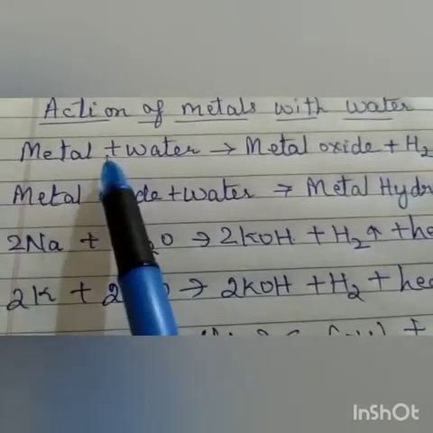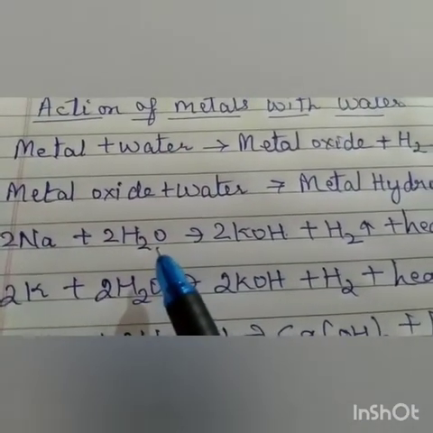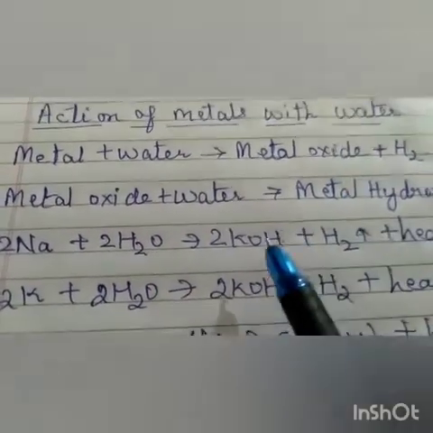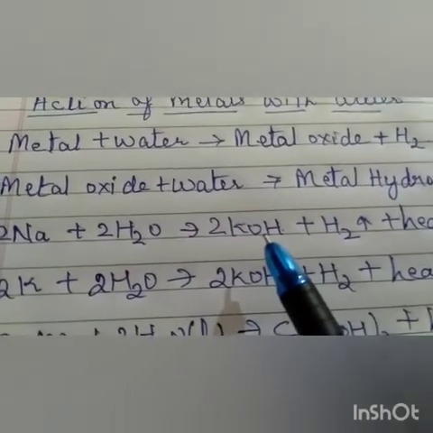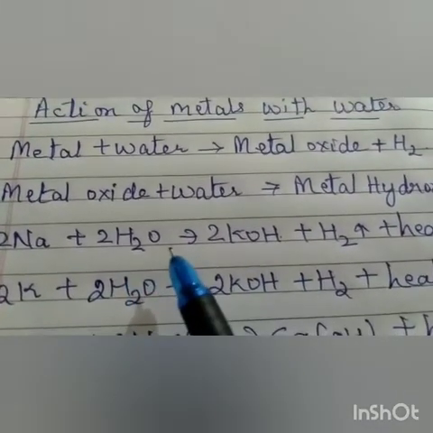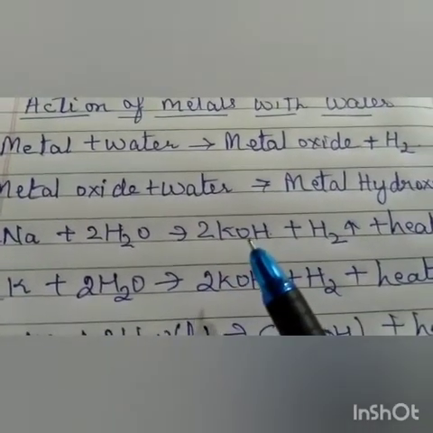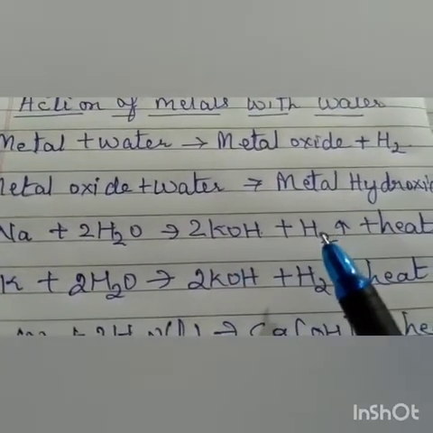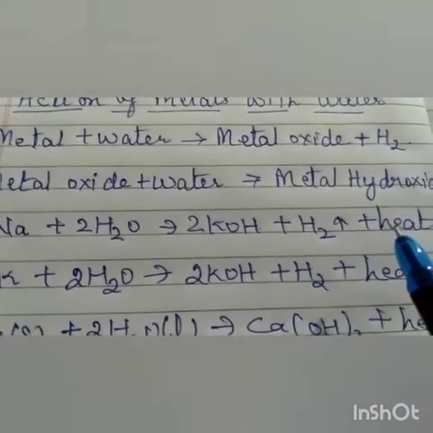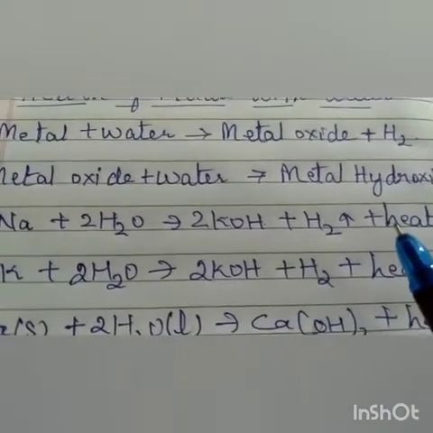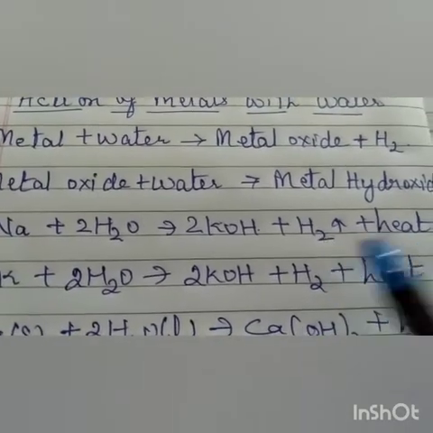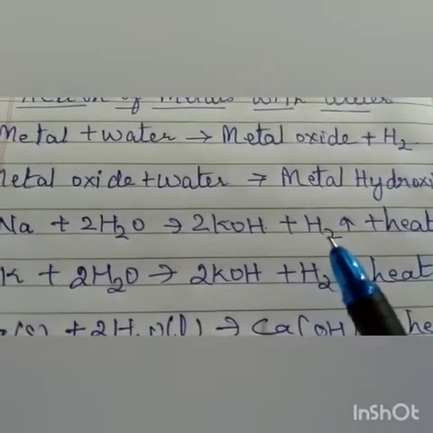Sodium is a metal, this is cold water, and we get metal hydroxide. Because this reaction takes place in water, the metal oxide produced dissolves in water to form metal hydroxide. Hydrogen gas is given out and heat is also given out, and the reaction is violent, and because of this heat, the hydrogen catches fire.